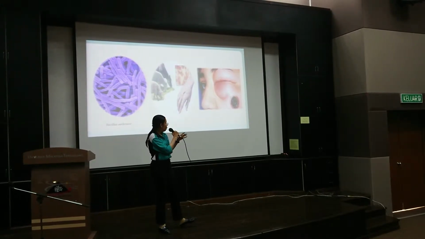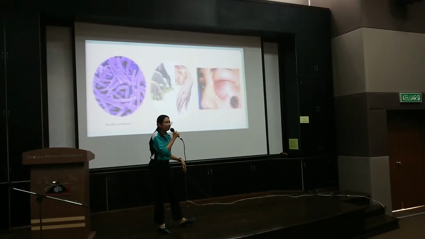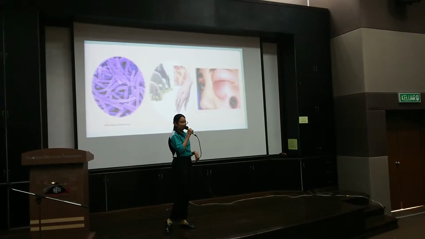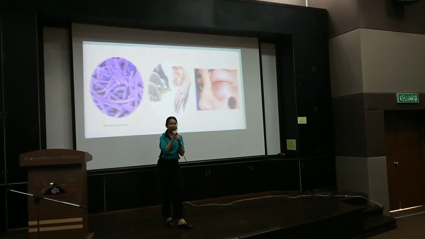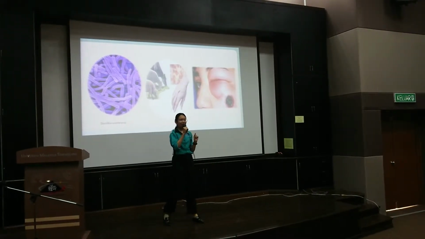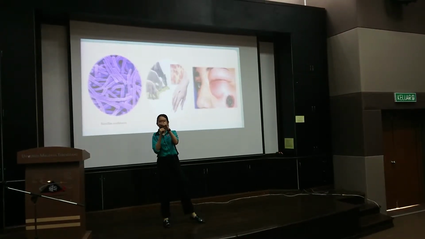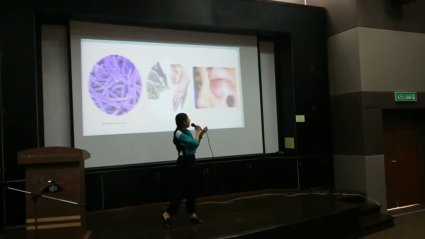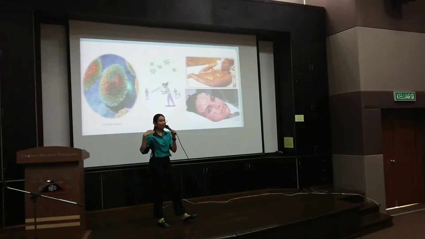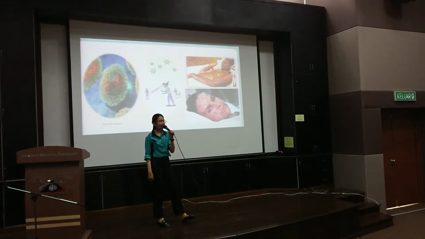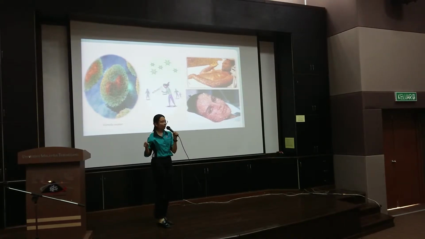Bacillus anthracis can cause anthrax. Anthrax is a life-threatening disease, but it usually infects ruminants. What are ruminants? Such as goats, sheep and horses. Anthrax can also be transmitted to humans when humans come into contact with the animals.